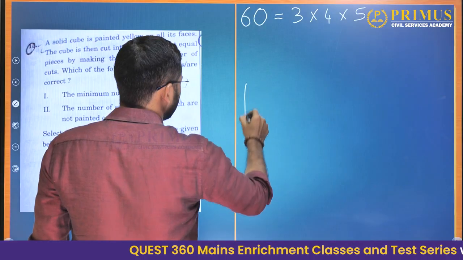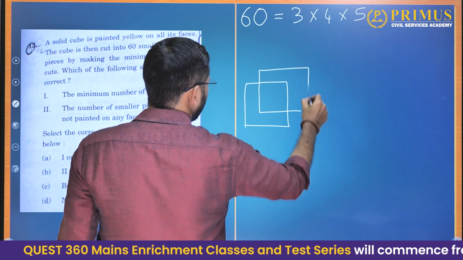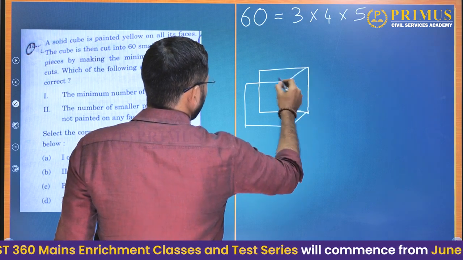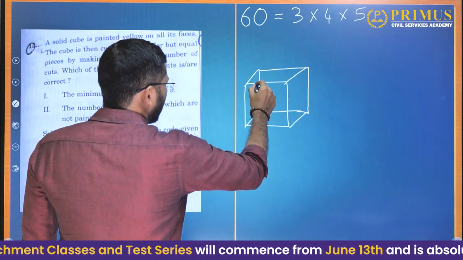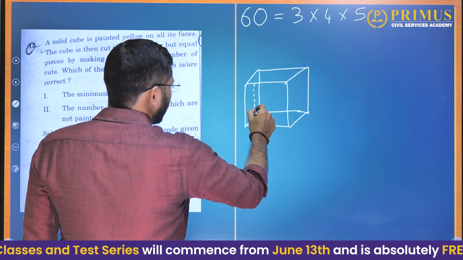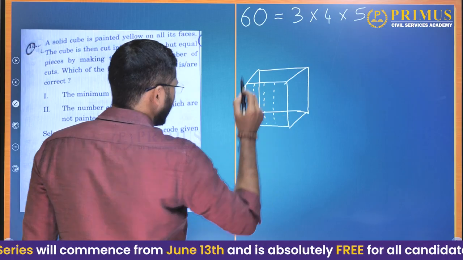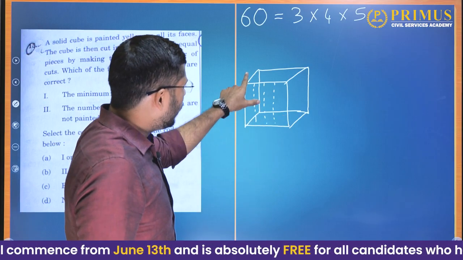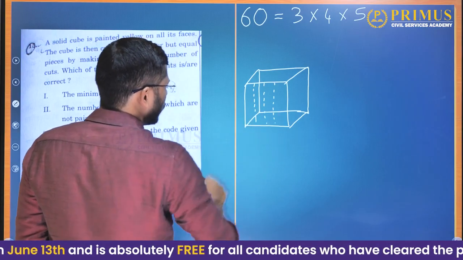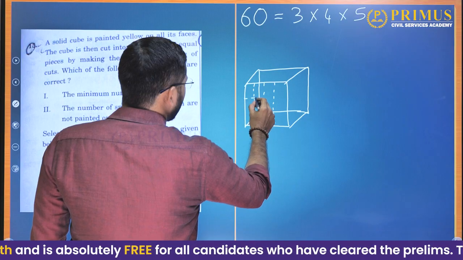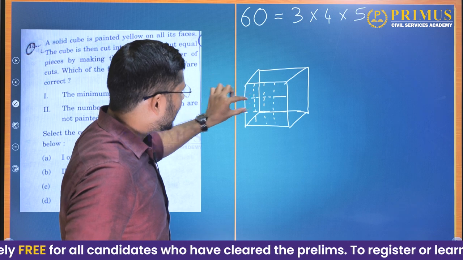For example, like this. This is a cube. Now I have made 3 cuts on this side. When I make 3 cuts, I get 4 segments. Let me make 2 cuts this way. When I make 2 cuts this way, I get 3 segments.